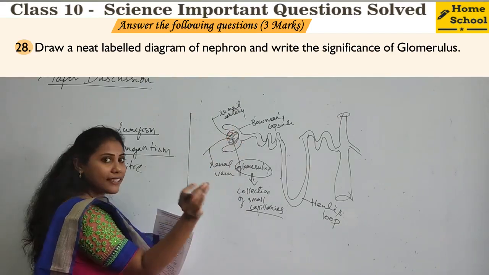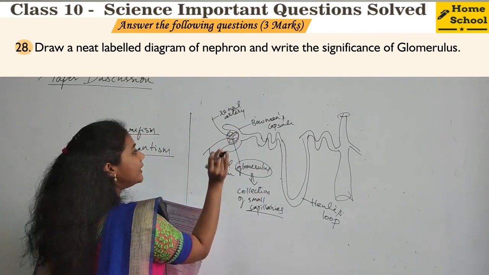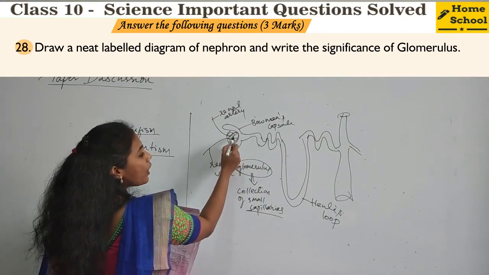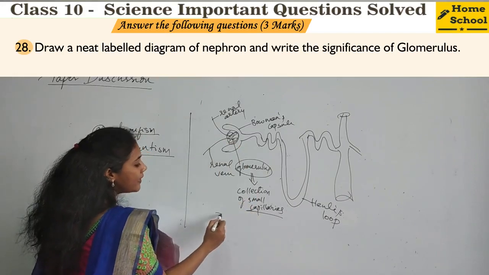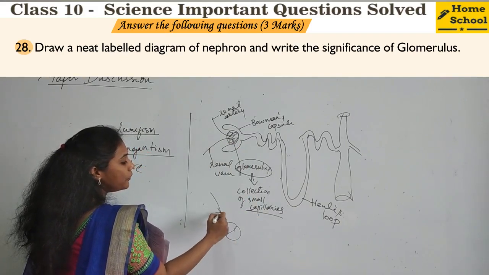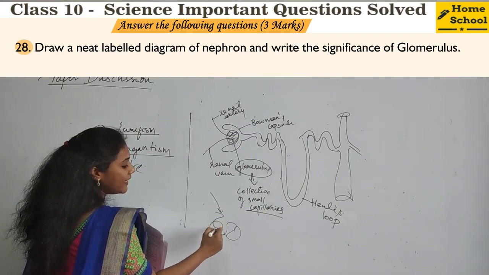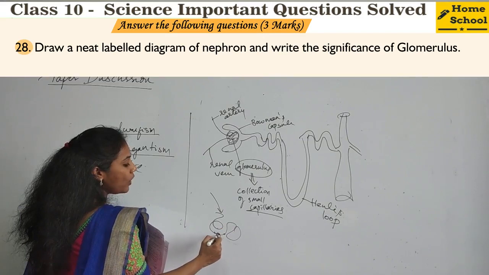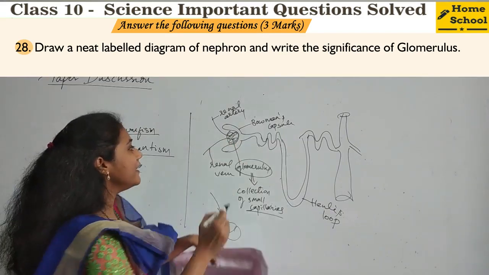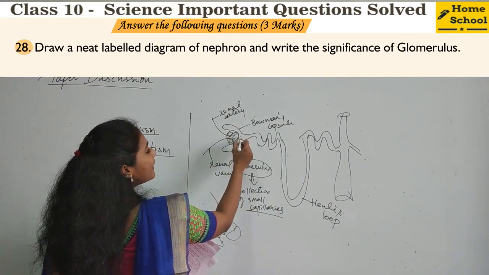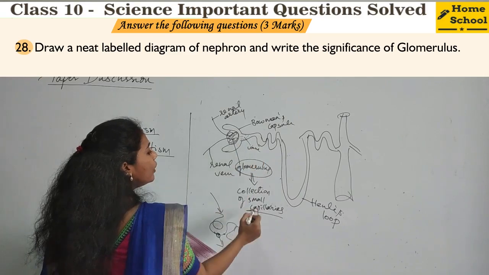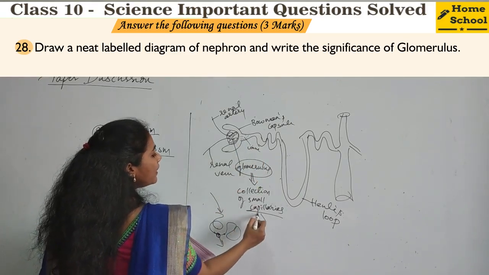Whatever impurities are there, nitrogenous waste, all that nitrogenous waste will come out through the pores of blood capillaries. Say, collection of blood capillaries, you will have small pores. So whenever impure blood is coming, through the small pores only the nitrogenous waste will get collected in a Bowman's capsule. And that liquid with nitrogenous waste is what we will call urine. Yes or no? So what is the main function of glomerulus?